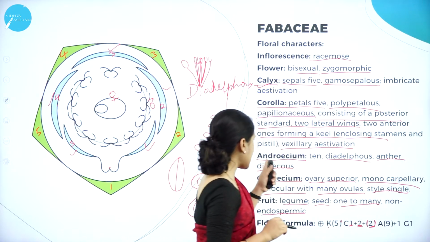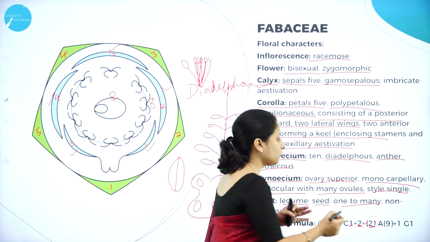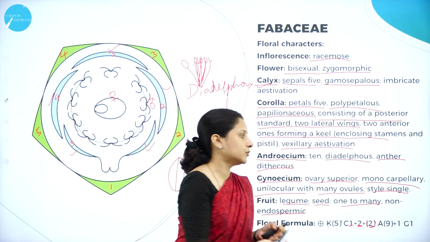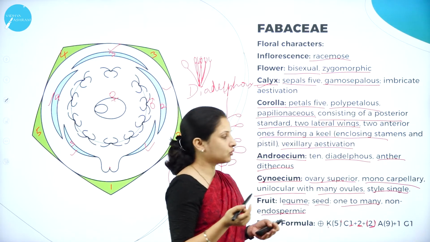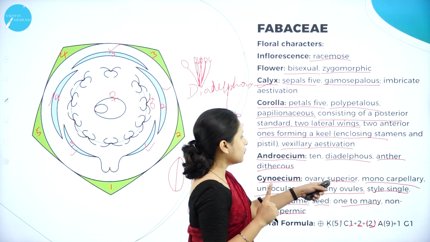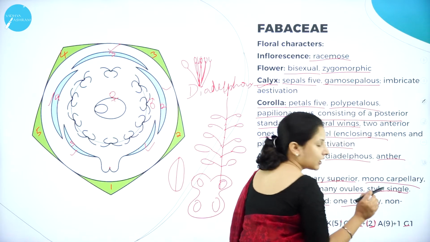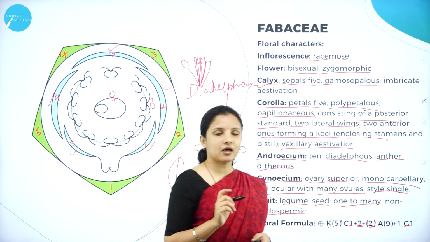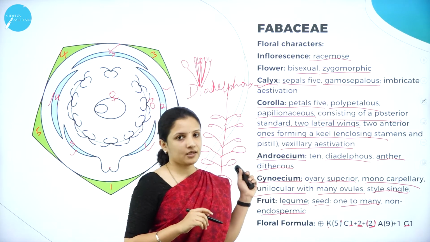And next, moving on to the androecium. Androecium, how many stamens are there? 10 stamens are there. So 9 in one group. How do you consider them to be a group? They're fused into one group. So therefore a bracket is put, and plus one in a separate group. And next, moving on to the gynoecium. Gynoecium, only one is present, and the ovary is superior. So if the ovary is superior, a line will be drawn at the bottom. So this is how the floral formula is written, and these are the characteristics of the Fabaceae family.